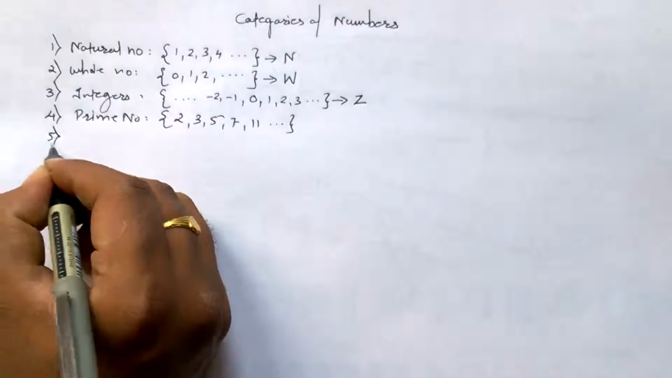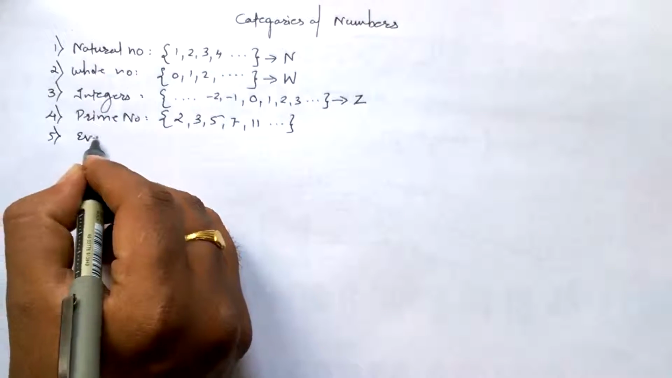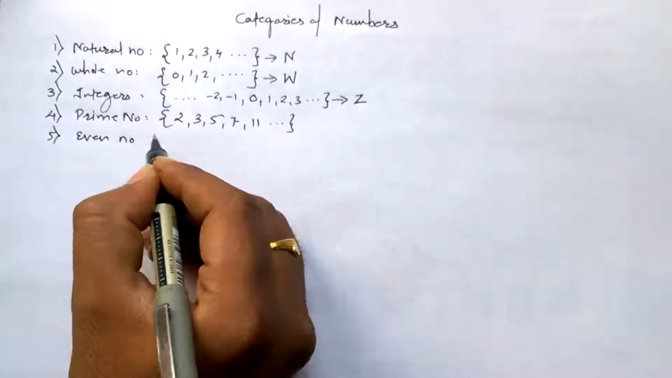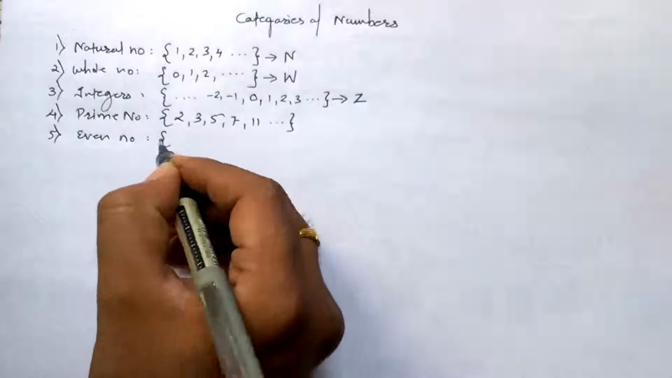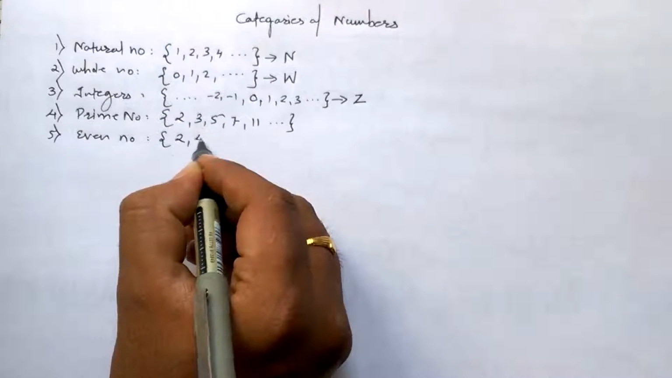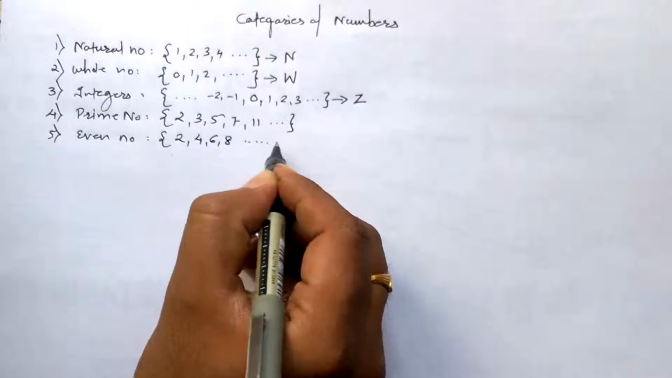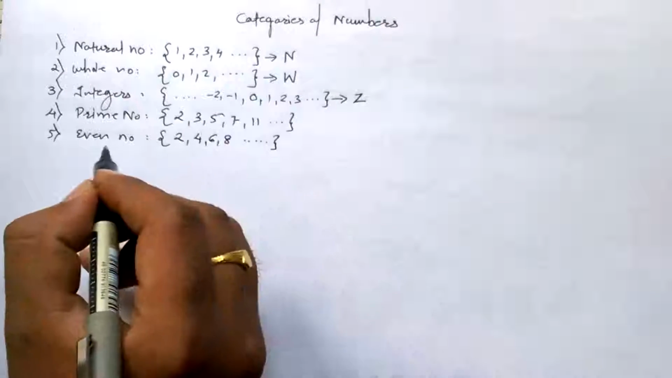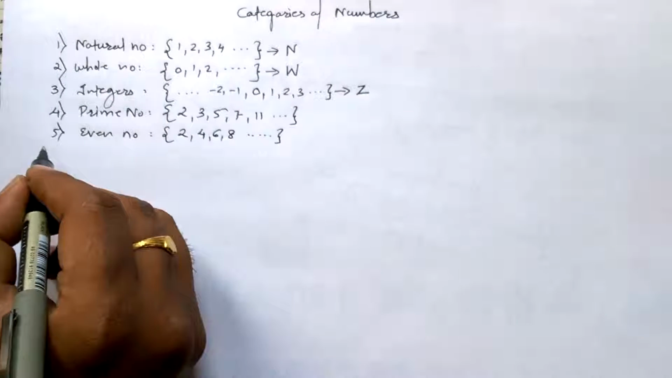Now fifth, even number. Even numbers are those numbers which are divisible by 2. For example, 2 is divisible by 2, 4 is divisible by 2, 6 is divisible by 2, 8 is divisible by 2, and so on. Those numbers which are divisible by 2 are said to be even numbers.